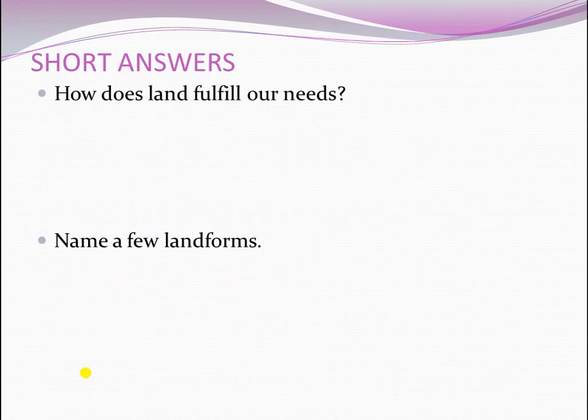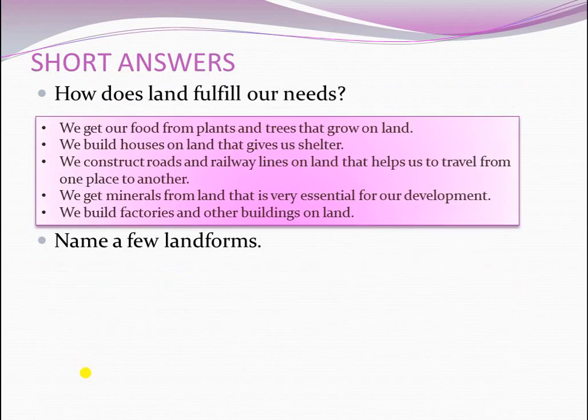Next, let's see the short answers. How does land fulfill our needs? The answer: we get our food from plants and trees that grow on land. We build houses on land that give us shelter.